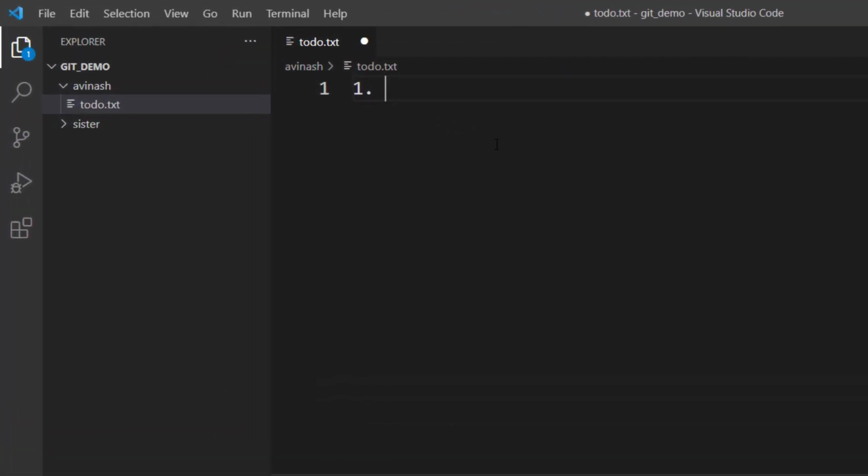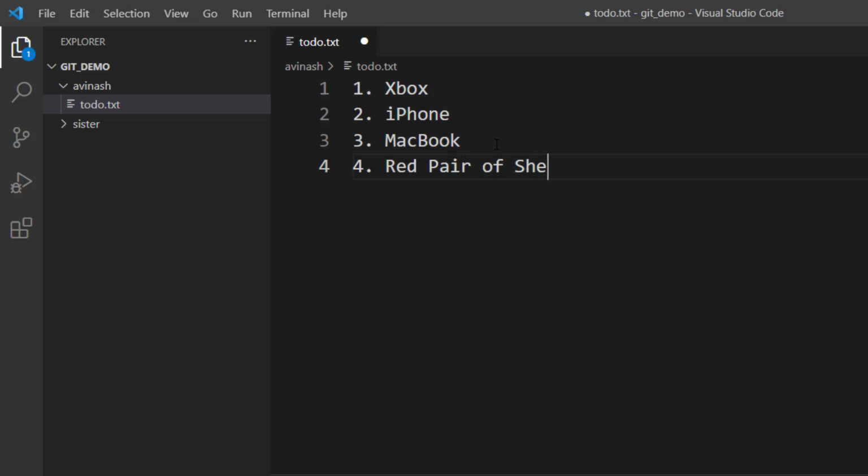Okay, so here is what I want to buy. I want to buy an Xbox. I want to buy an iPhone. I want to buy a MacBook, and I need a pair of shoes. I'll say a red pair of shoes. Okay, this is what my to-do list looks like.